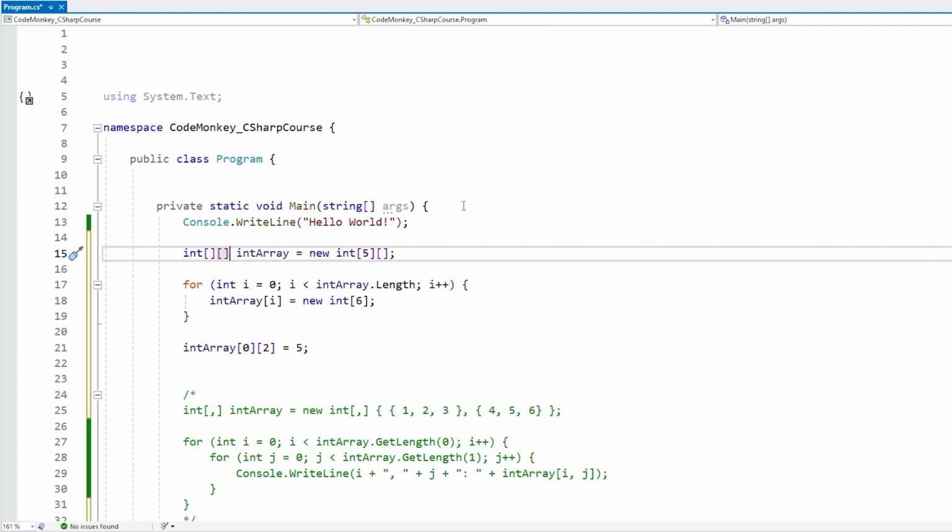And of course, the same thing that I said a while ago about having no limit to how many dimensions you can have, that still applies here. So you can have as many arrays of arrays as you want. So this code looks pretty insane, but yep, this is perfectly valid code.